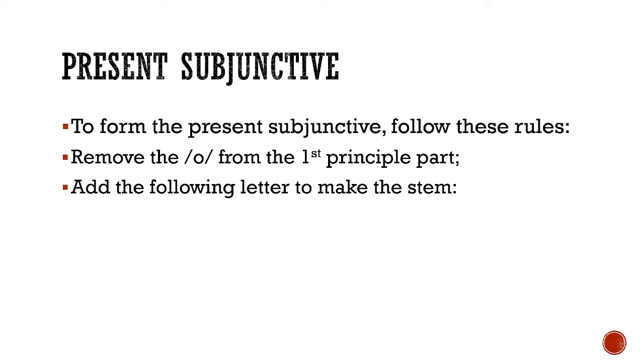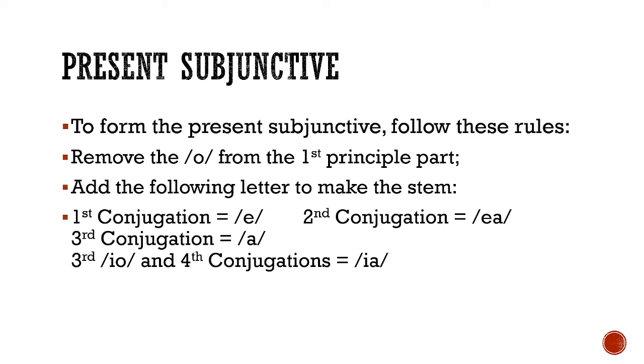So the letter is going to change based on the conjugation of the verb. So first conjugation is going to become an E. Second conjugation is going to become an EA. Third conjugation will be an A. Third io and fourth conjugations will both have IA. In the case of second and third io and fourth, you're not adding an extra E or an extra I. Those vowels are already there. What you're doing is really adding an A.